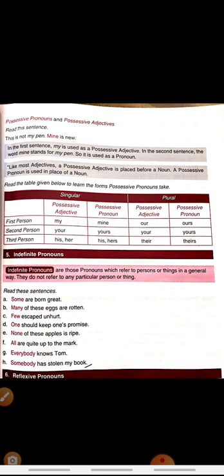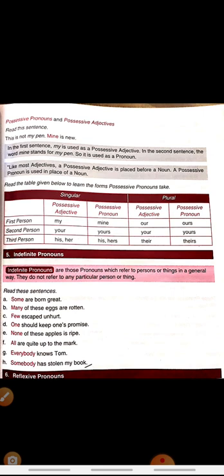So I hope all the 5 types of pronouns are clear to you. With this, I would like to end my lecture, with the hope that you will go through all these 5 types of pronouns thoroughly and try to solve the back exercises 1, 2, 3, 4, 5 and 6 on your own, and then match your answers with the answer key.